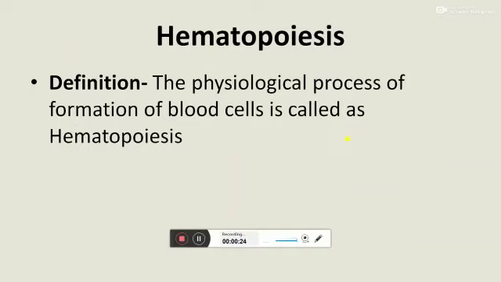Coming to the definition of hematopoiesis. So what is hematopoiesis? Hemat means blood and poiesis means generation or production. So hematopoiesis is the physiological process of formation of all blood cells in the bone marrow.